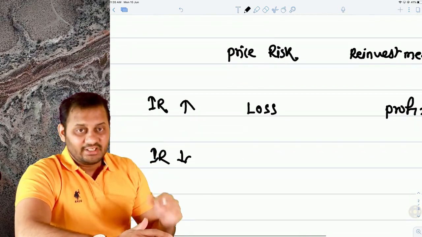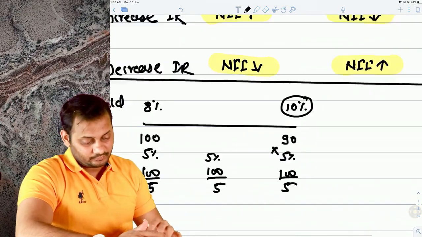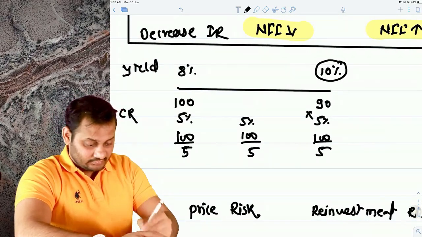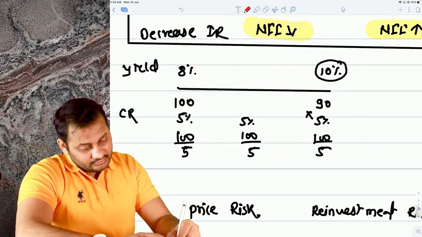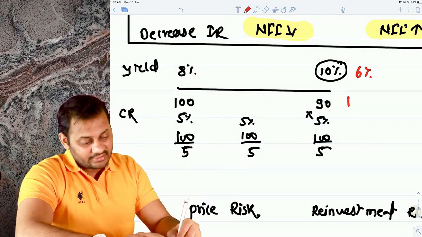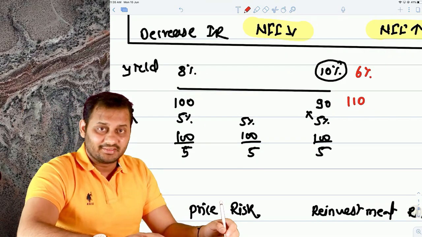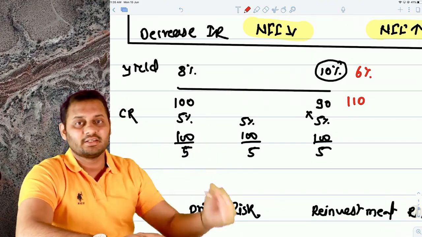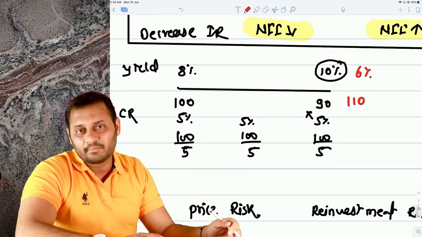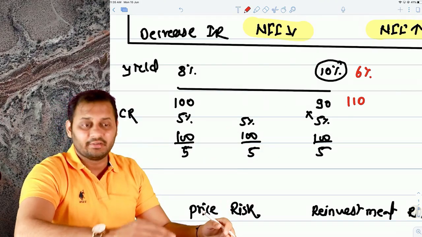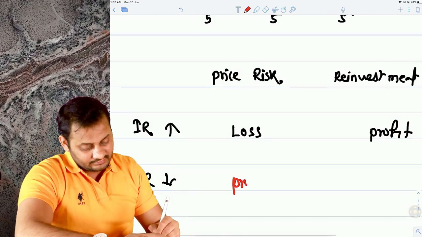But what happens if the interest rate decreases? If the interest rate decreases, let's say to 6%, the market price will increase to, let's say, 110, and this is a good thing. There is no price risk in case the interest rates are decreasing, because the market price at which I can sell the bond is higher, so it's a profit in this case.